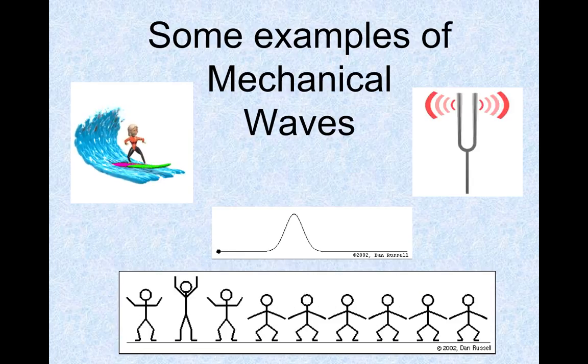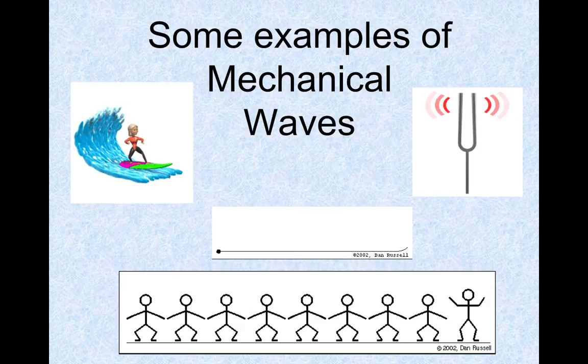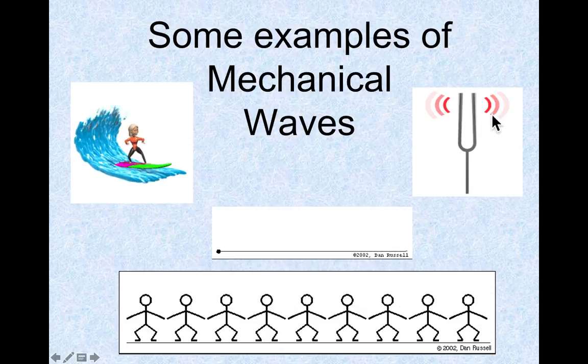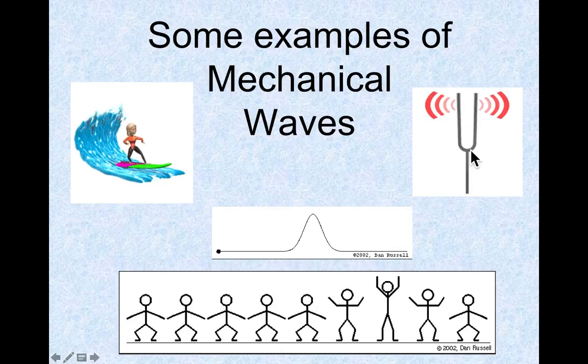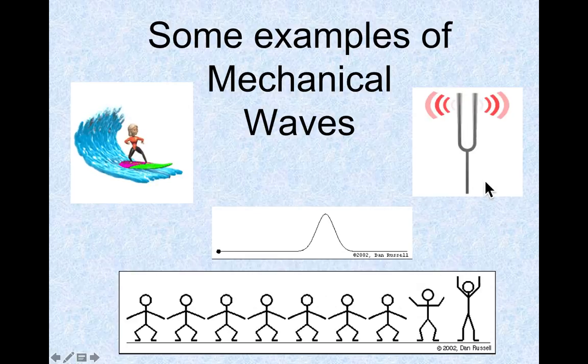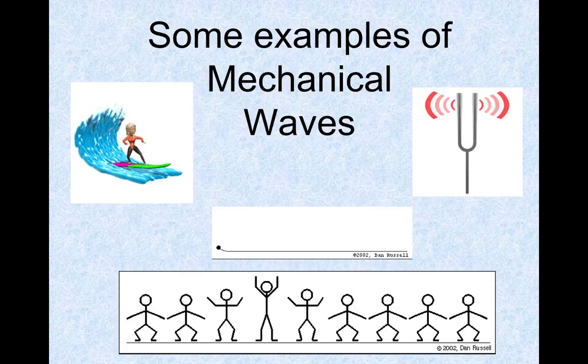So here are some examples. These are some pictures of what mechanical waves look like. Notice right here, this is a sound wave. So we're going to talk a little bit about how sound wave is a little bit different than these other two. But these are all mechanical waves because they have to move through a medium.